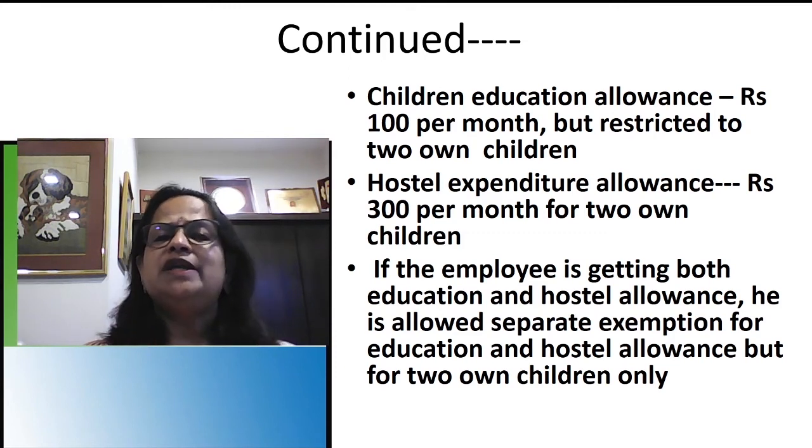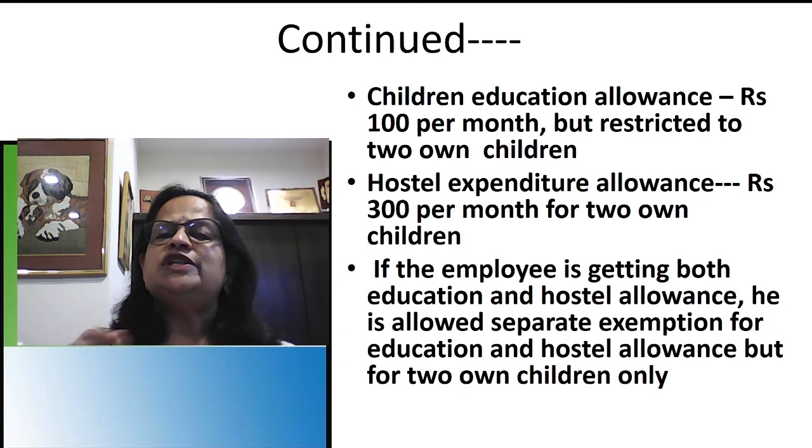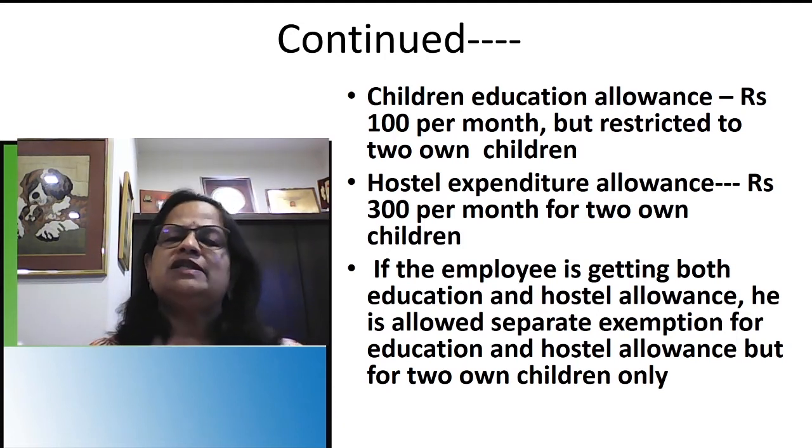See how much allowance we are getting. Children education allowance is rupees 100 per month, but restricted to 2 own children. Now this word is very important: own children. You can have adopted children, stepchildren, all this will be there, but that category will not come in the exemption. If I have two own children, 100 per month means 1,200 in the year only. Don't make a mistake, it's 100 per month.